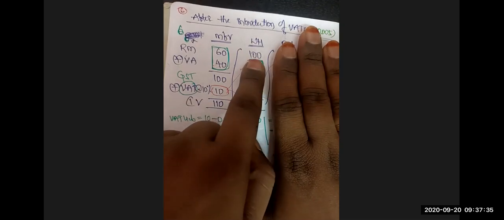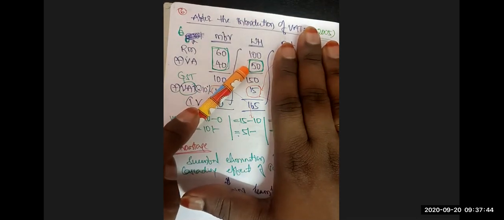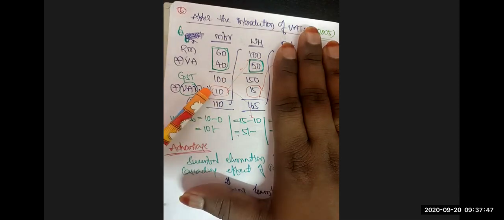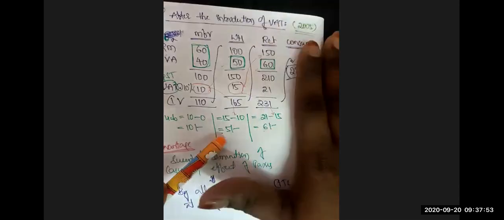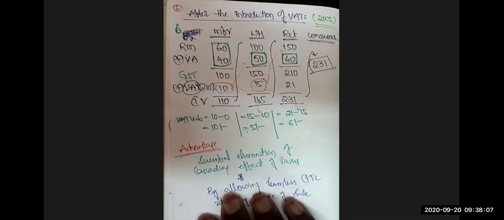Coming to the wholesaler, what is the value addition at his stage? 50 rupees only. You cannot say 150, because the 100 was value added at the manufacturer stage, not at the wholesaler stage. At the wholesaler stage, what is the value added? 50 rupees. What is the rate of tax? 10%. 50 into 10%, the ultimate liability of the wholesaler is 5 rupees. Clear? Now coming to the retailer, what is the value addition at his stage? 60 rupees. What is the tax rate? 10%. 60 into 10%, the ultimate tax paid by the retailer is 6 rupees. Clear now? This is the concept of value added tax.